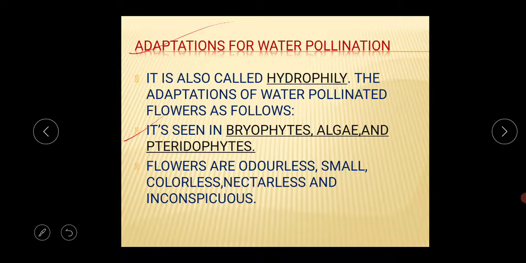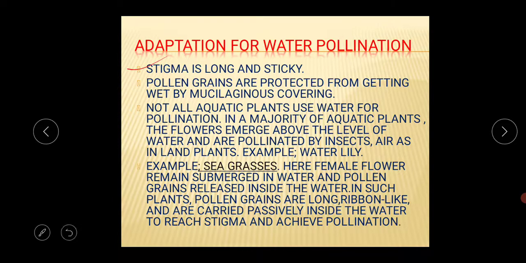The first thing is it's seen in the bryophytes, algae and pteridophytes. Second, flowers are odorless, small, colorless, nectarless and inconspicuous. Third, stigma is long and sticky. Fourth, pollen grains are protected from getting wet by a mucilaginous covering. Fifth, not all aquatic plants use water for pollination. In a majority of aquatic plants, the flowers emerge above the level of water and are pollinated by insects as in land plants, for example water lily.